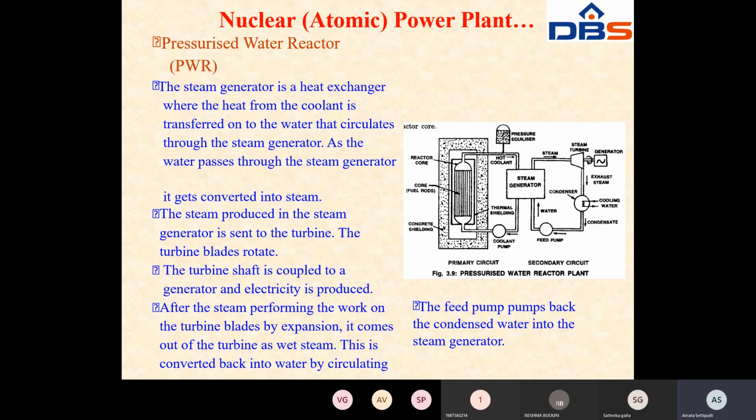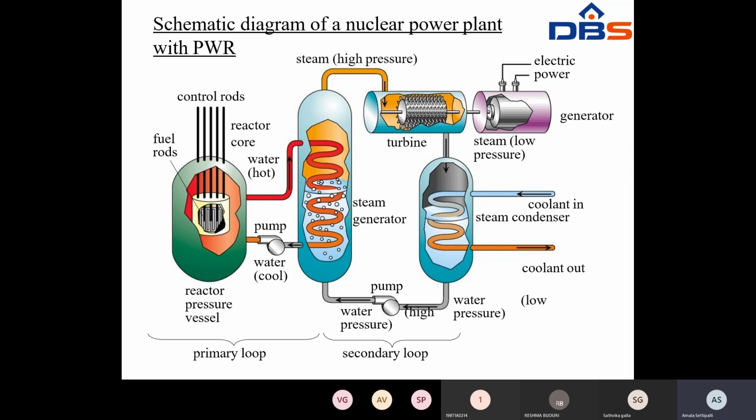See, this is the schematic diagram of a nuclear power plant with PWR. This is a nuclear reactor. Which nuclear reactor are you using here? PWR, pressurized water reactor. This is the heat exchanger, or steam generator. In the nuclear reaction, the heat is released. That heat is given to the steam generator, where you already have water placed. Whenever you pass the heat to the steam generator, the water is heated and produces steam.